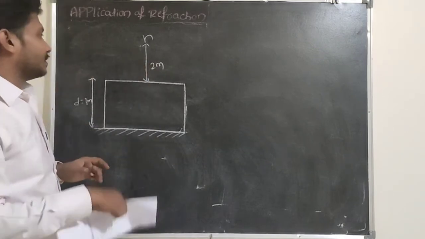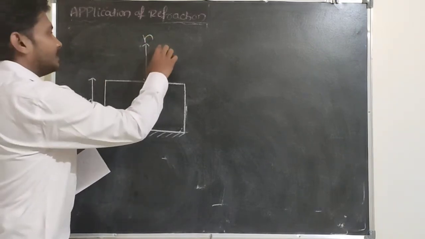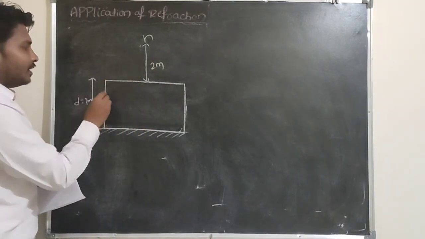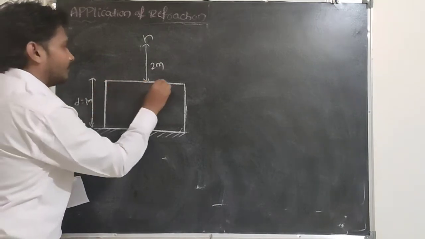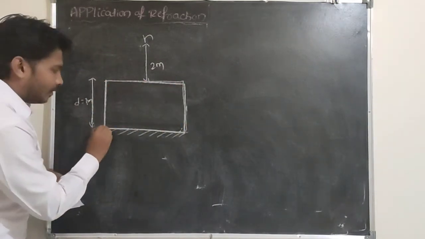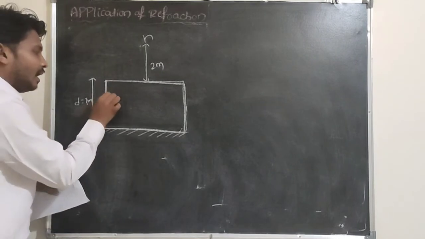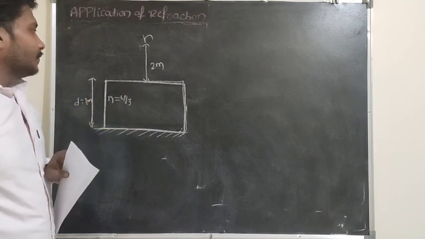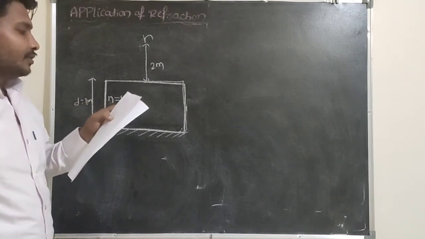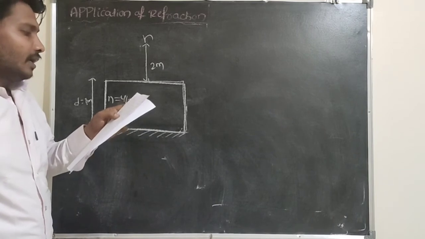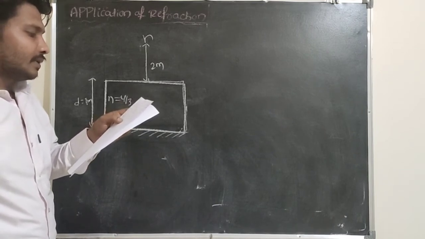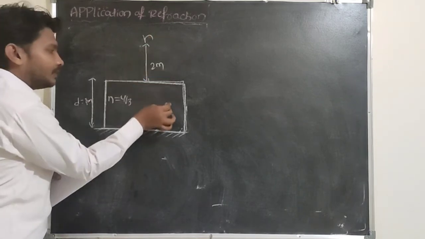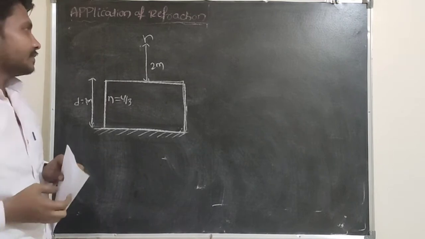They mention the bird is flying at a distance of 2 meter from the water surface, the depth of the swimming pool is 1 meter, the bottom is a perfectly reflecting surface, and the refractive index of water is 4/3. So let me read once again: the distance of the final image of the bird by itself. From the bird to the image, the total distance is yet to be determined.